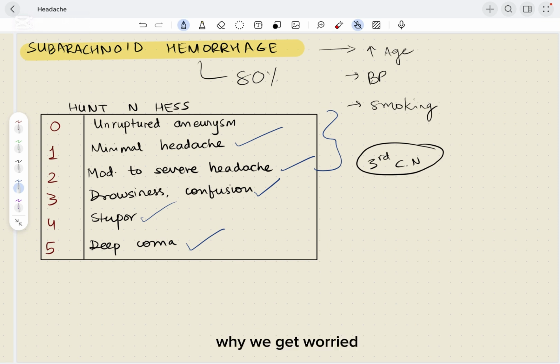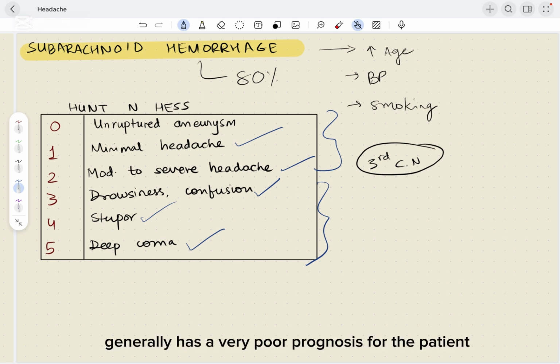The reason we get worried from grade 3 onwards is that a grade 3 patient, for example, can very rapidly deteriorate, and grades 4 and 5 generally have a very poor prognosis even after appropriate neurosurgical intervention.